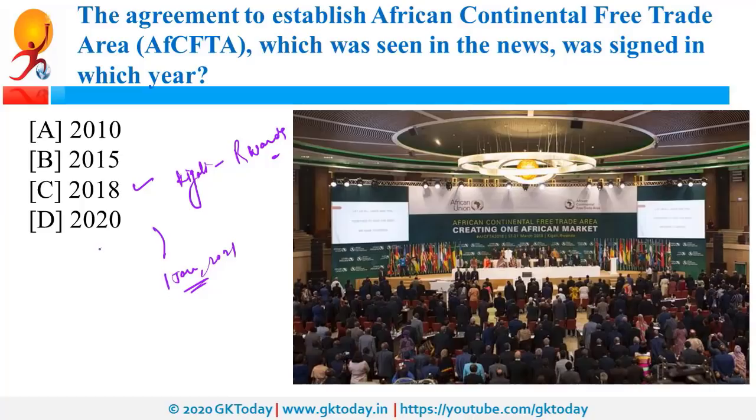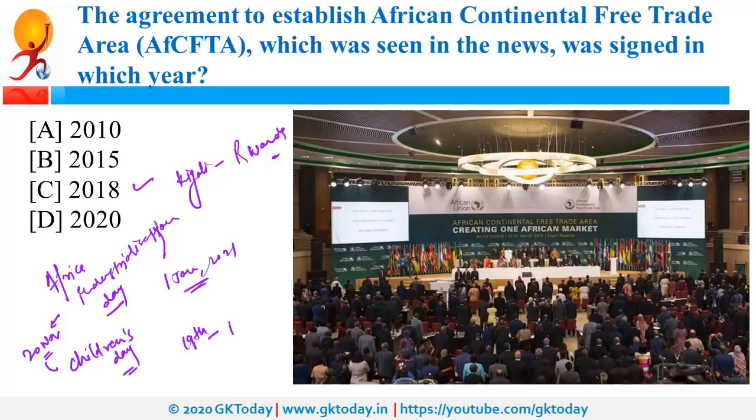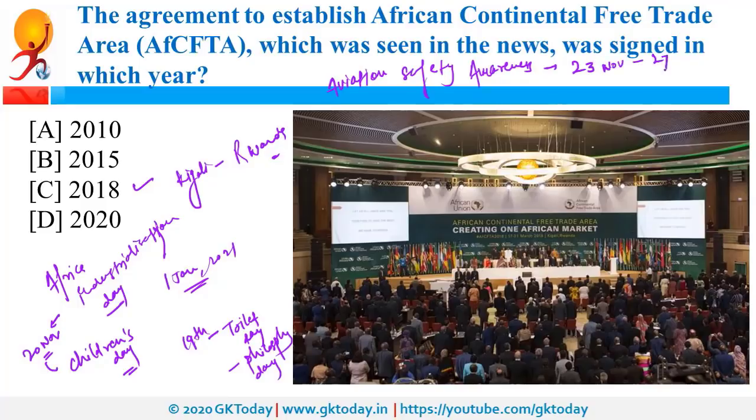Now recently, Africa Industrialization Day was celebrated, and it was on 20th of November. On the other hand, 20th of November was also celebrated as World Children's Day. 19th of November was celebrated as World Toilet Day and World Philosophy Day. On the other hand, Aviation Safety Awareness Week will be celebrated from 20th of November to 27th of November, and this will be celebrated by AAI, that is Airport Authority of India.